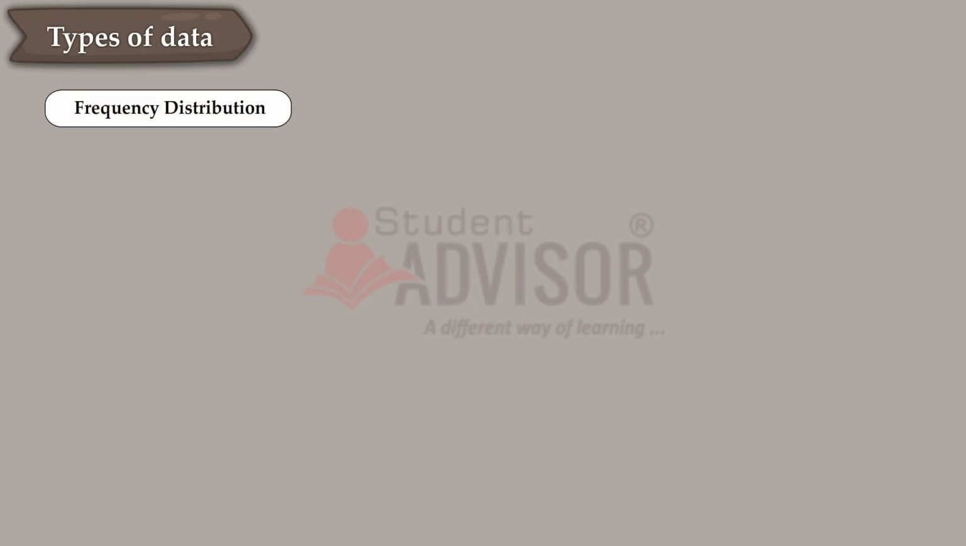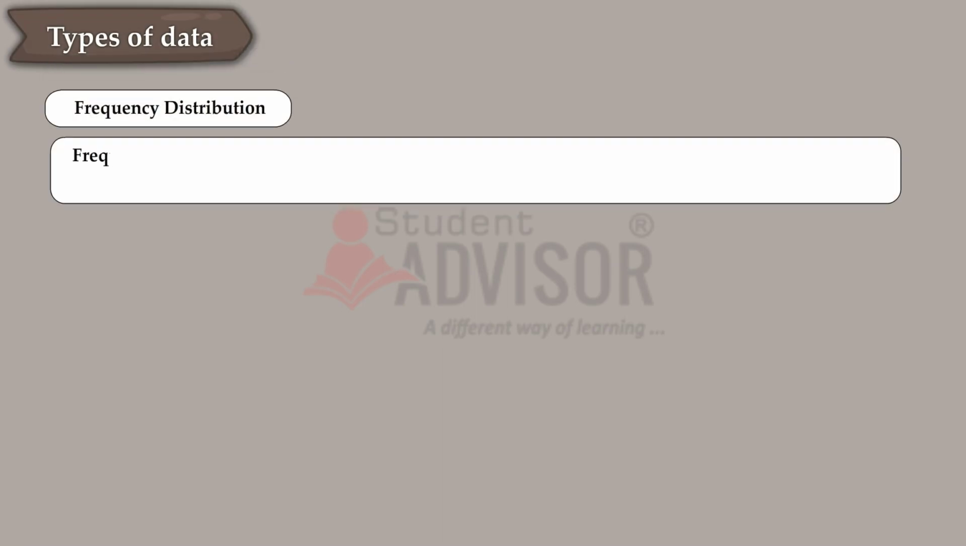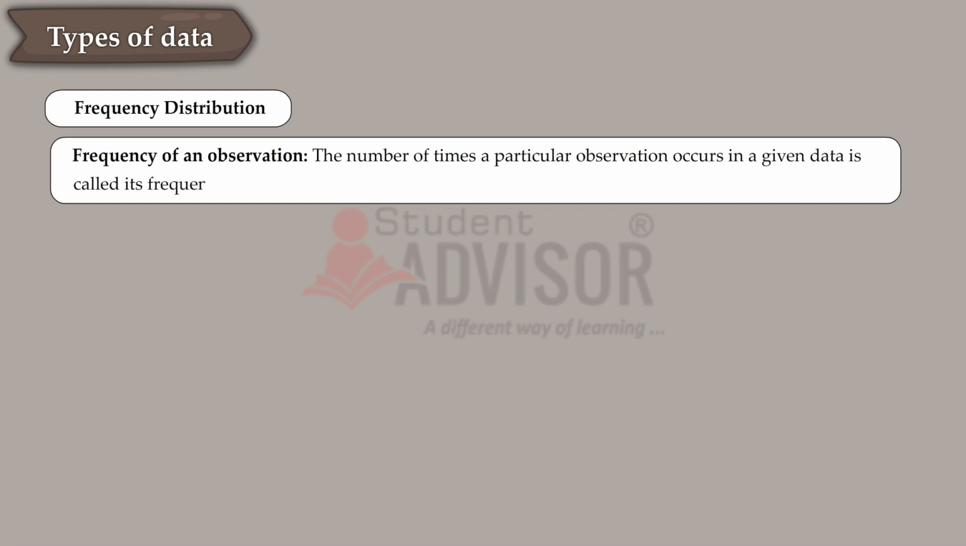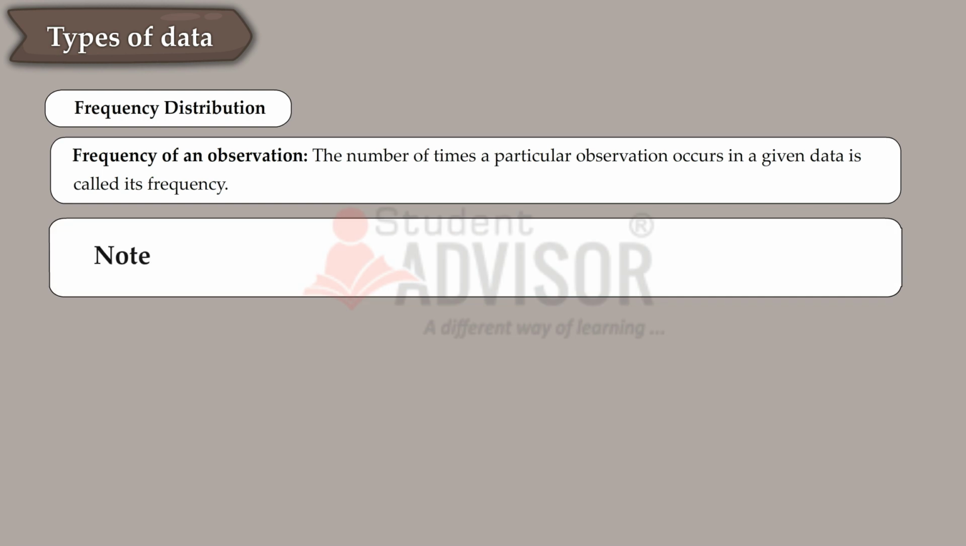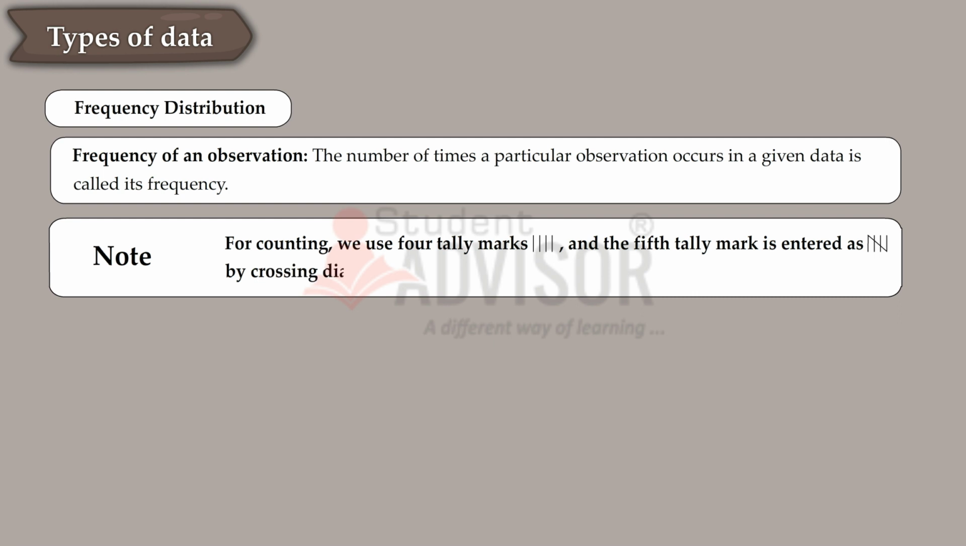Frequency distribution. Frequency of an observation. The number of times a particular observation occurs in a given data is called its frequency. Note: for counting we use tally marks, and the 5th tally mark is entered by crossing diagonally the 4 tally marks already entered.